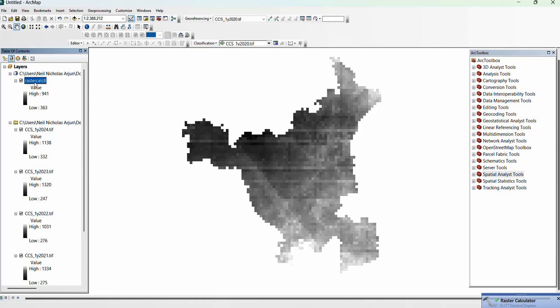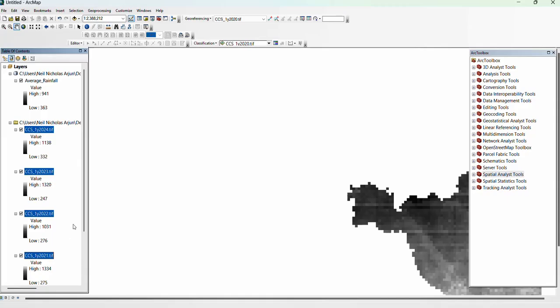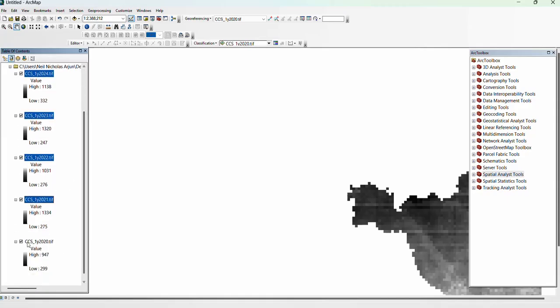This is our composite file. I am renaming it. If you want, you can remove these files because now we don't need them. Remove.